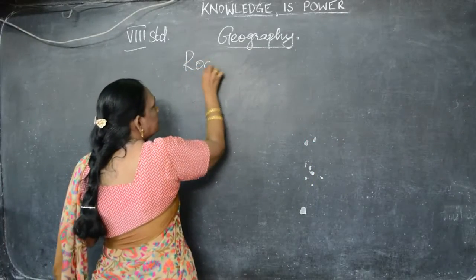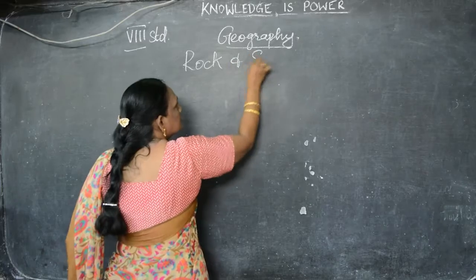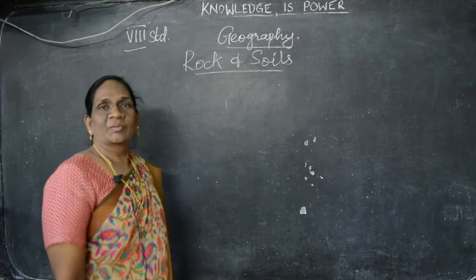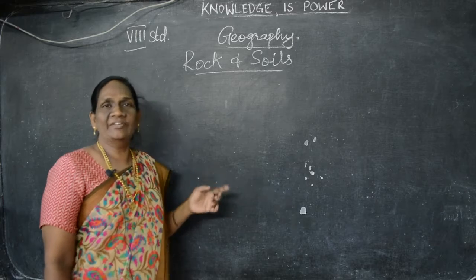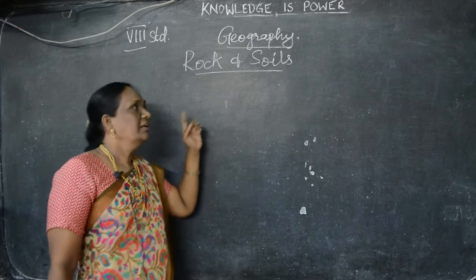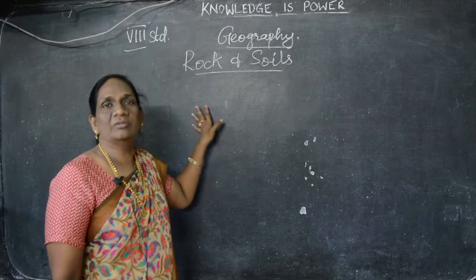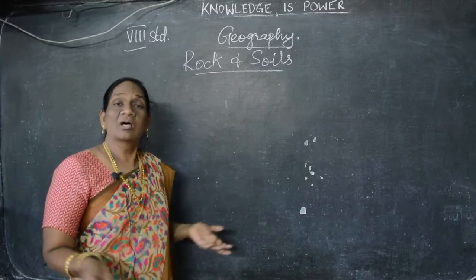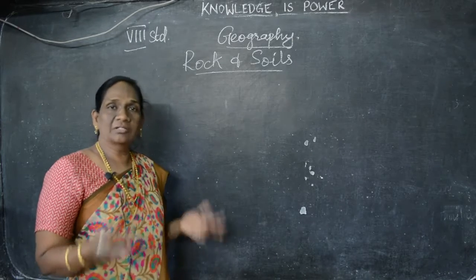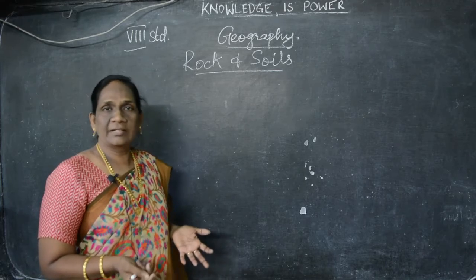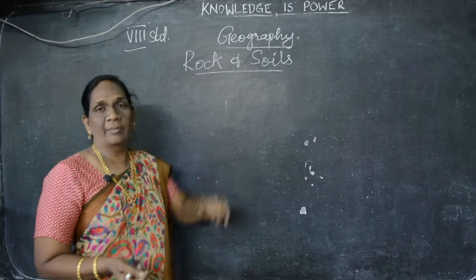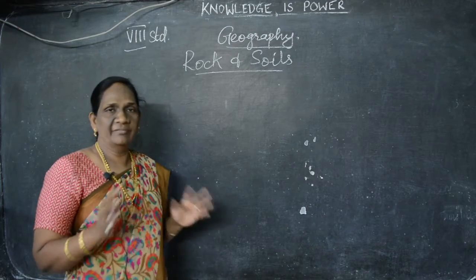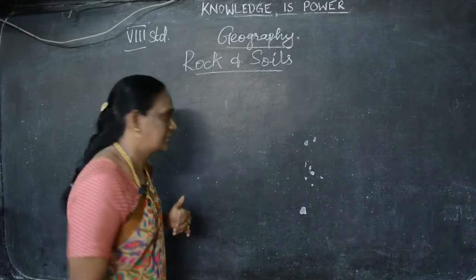Children, today we are going to see about rocks and soils. Good morning, children. Already we finished the first lesson in history. In geography, today we are going to see about the rocks and the soils. What are the types of rocks, how the rocks are made, and what are the uses of rocks, understand? And about soil. How many soils are there, what are the layers of the soil, everything we are going to see now, little by little, okay.